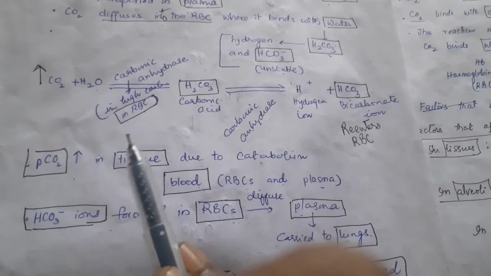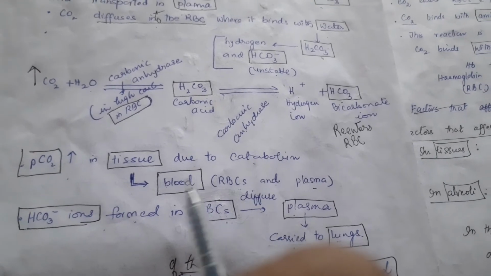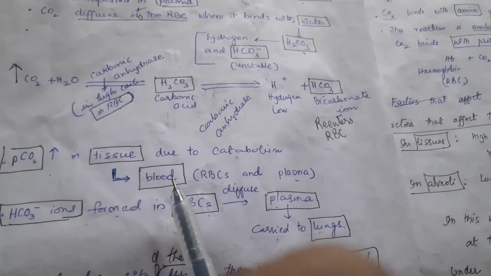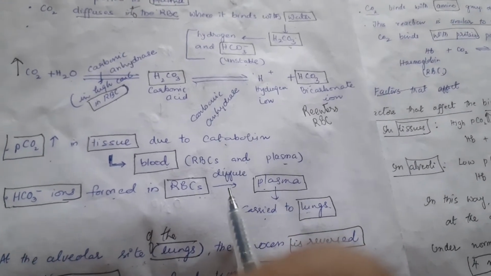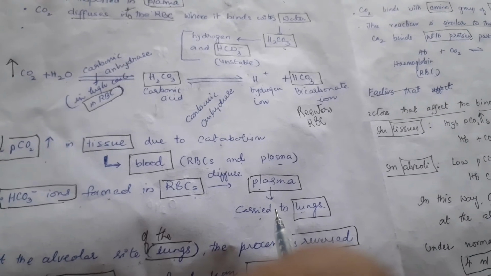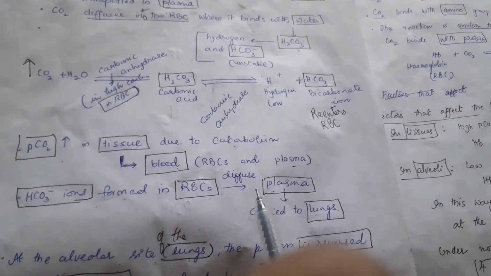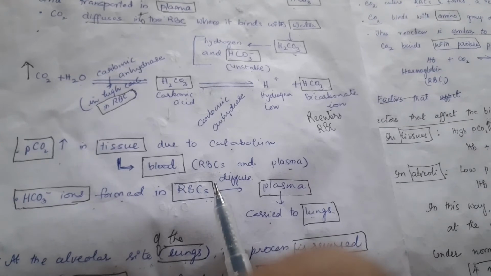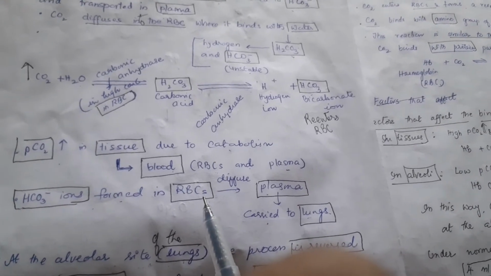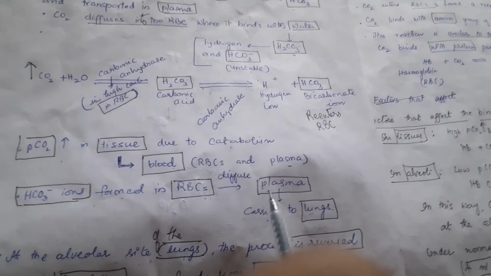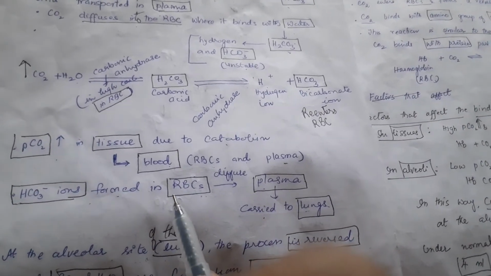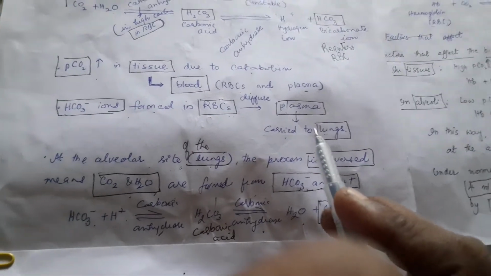So here in tissue, partial pressure of carbon dioxide is more due to catabolism, that is respiration, and that will enter into the blood which contains RBC and plasma. So through plasma 7% will be carried to the lungs, and then again in the RBC it will be forming bicarbonate ions. Bicarbonate ions again enter into the plasma, which are formed in RBC, so they are carried to the lungs as bicarbonate ions.